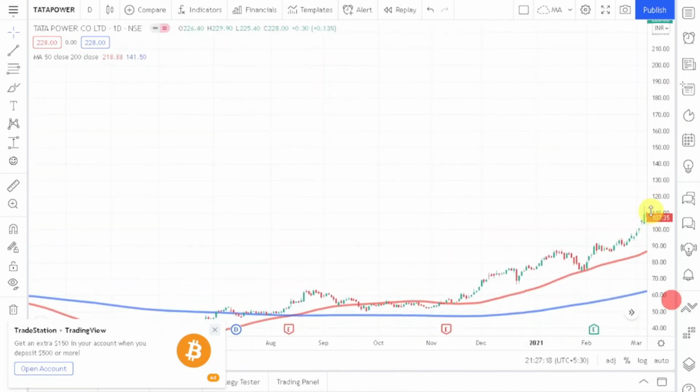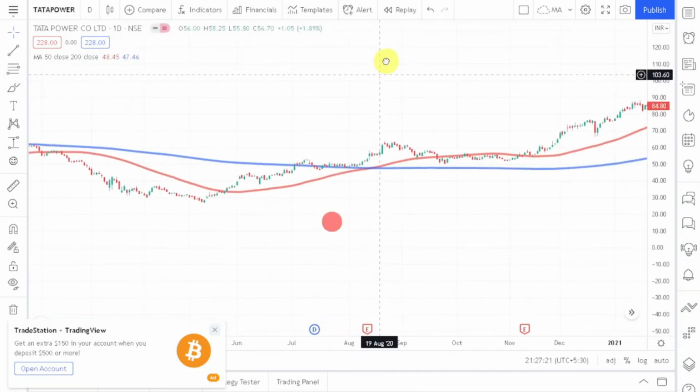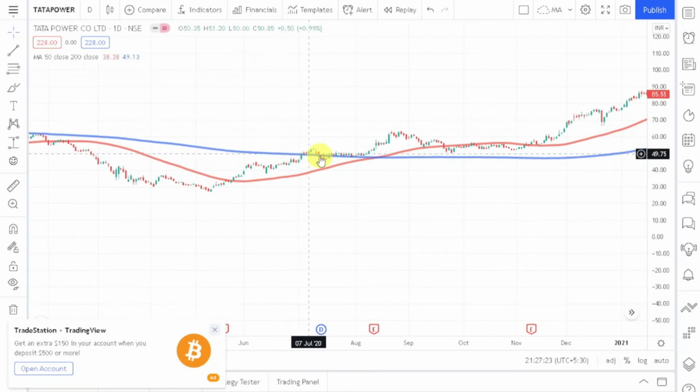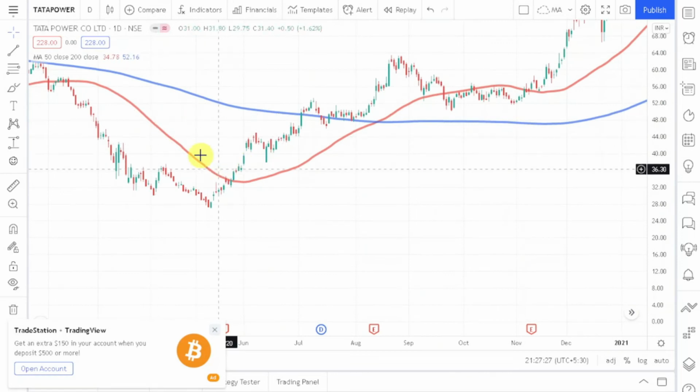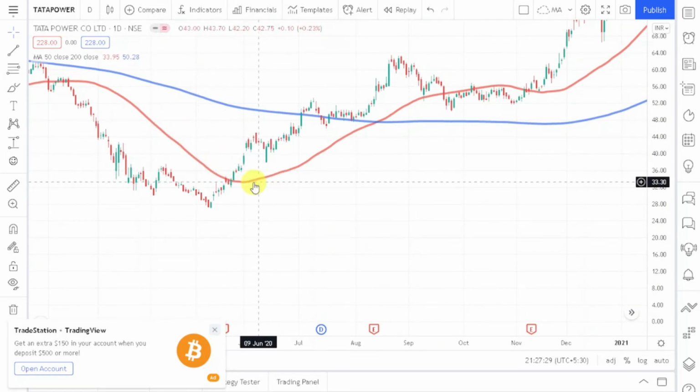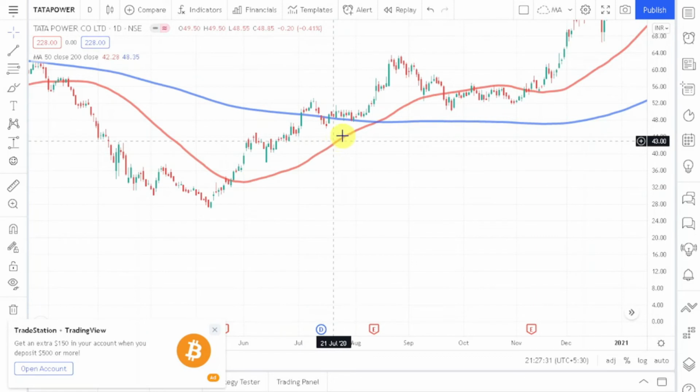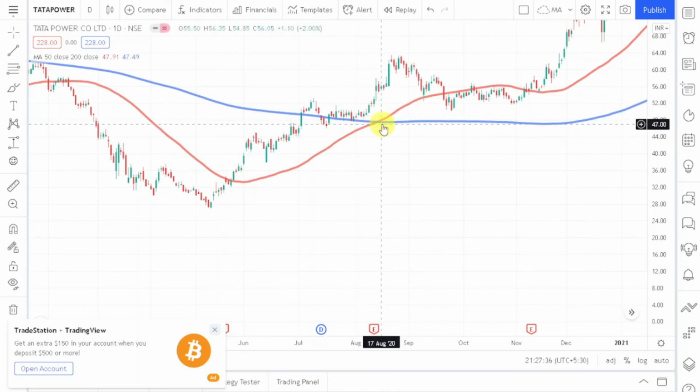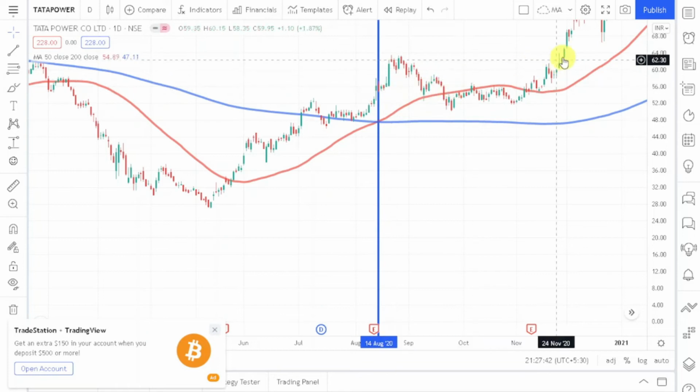So here you can see that the red line, the 50 days moving average, is crossing the blue line from below to above, and this is a golden crossover, which is a very bullish signal.